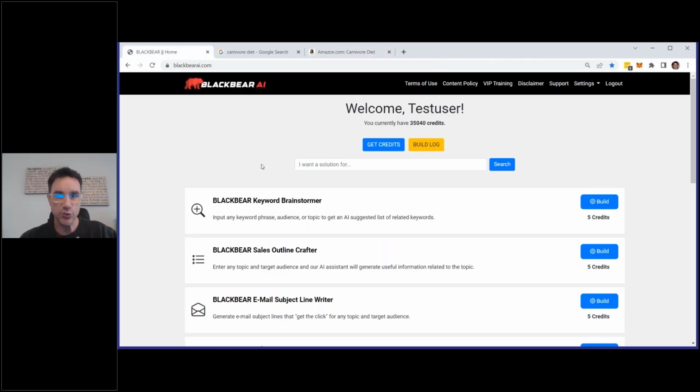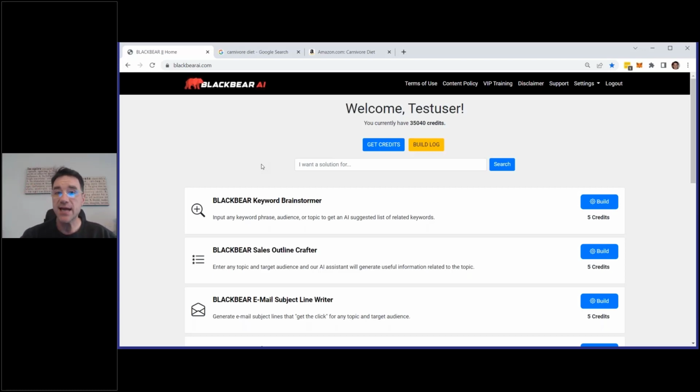When I want to do research these days, I don't spend my time on Google or Amazon. I don't waste my time, or if I do go there, I do it after the fact or after I have used Black Bear AI. I use our in-house system that's available to a select few. Now you can use other AI tools. That's perfectly fine. Ours is specifically designed for marketers, content creators, people who are creatives but want to generate an enormous amount of content as fast as possible.